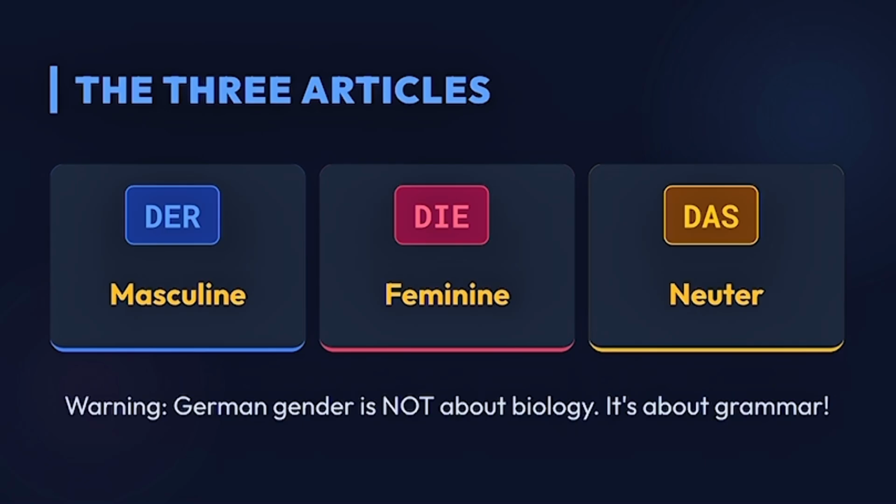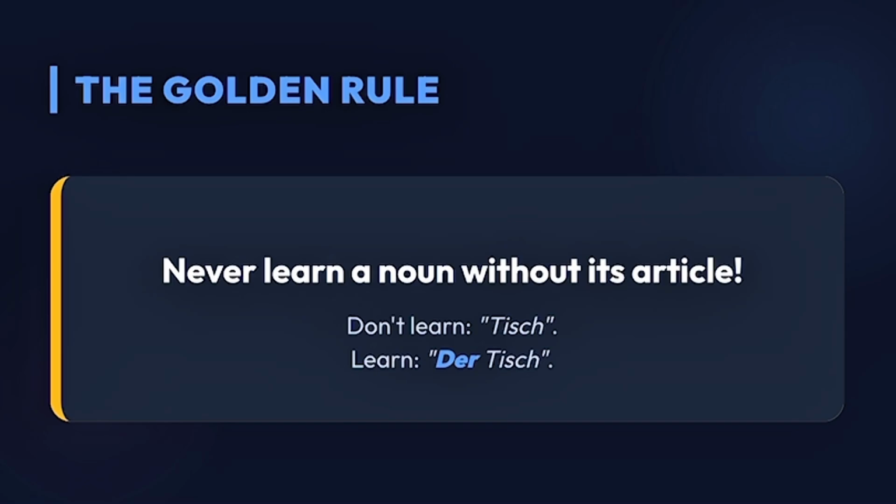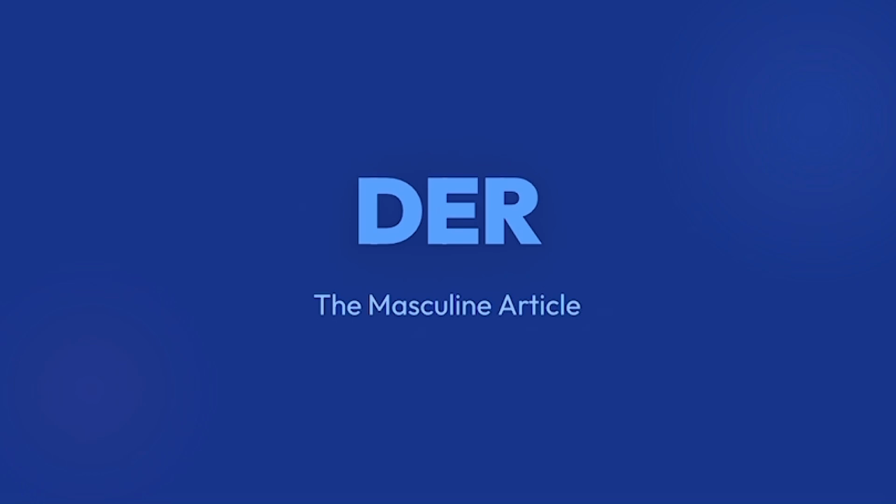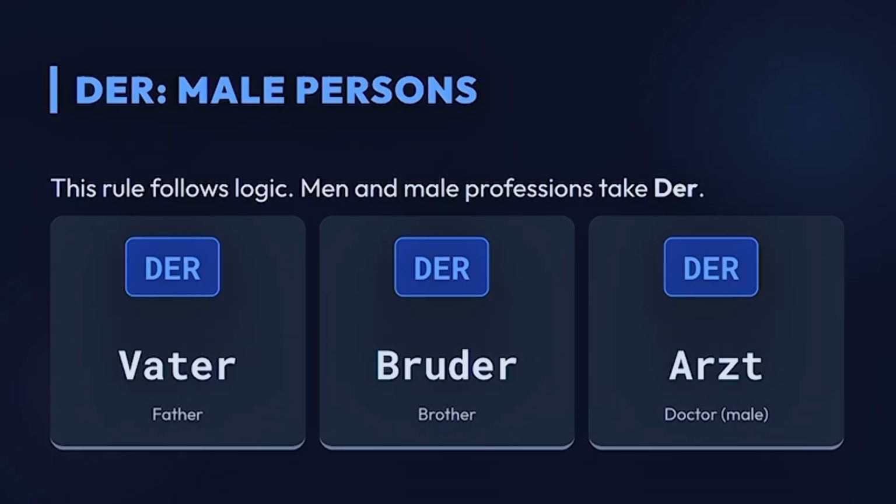German gender is not about biology, it's more about grammar and understanding. Never learn a noun in German language without its article, because it will always change when you construct the sentence. Do not just learn Tisch, table. Learn instead der Tisch, the table, the masculine form, der. These rules follow a specific logic.